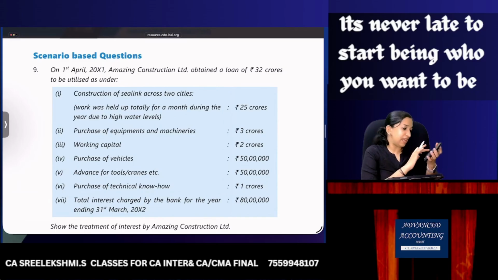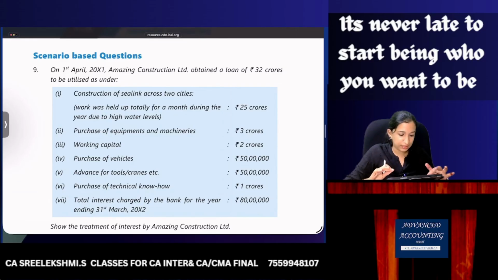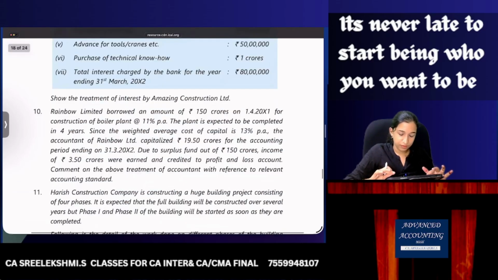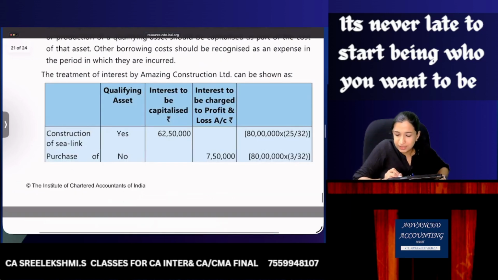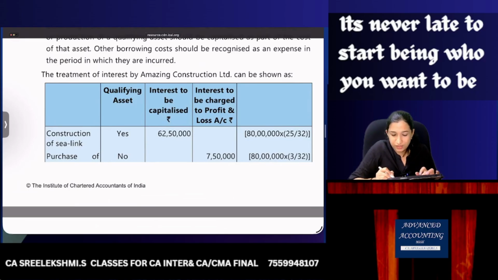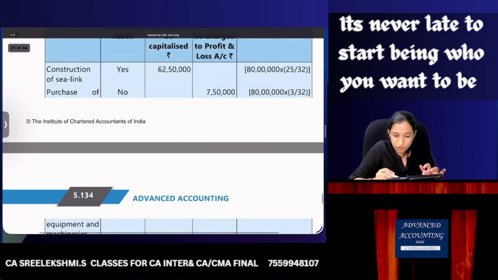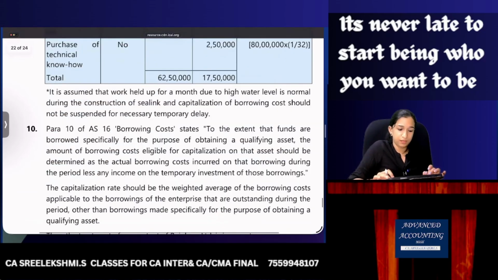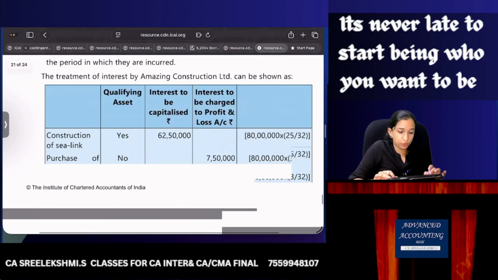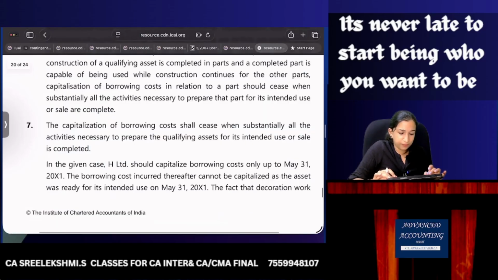So 80 lakhs out of 80 lakhs. Can I check the answer now itself? So of that qualifying interest to be capitalized, 62 lakh 50,000 can be capitalized. Balance interest charge to P&L. Okay. Now that is question number 9, 10.